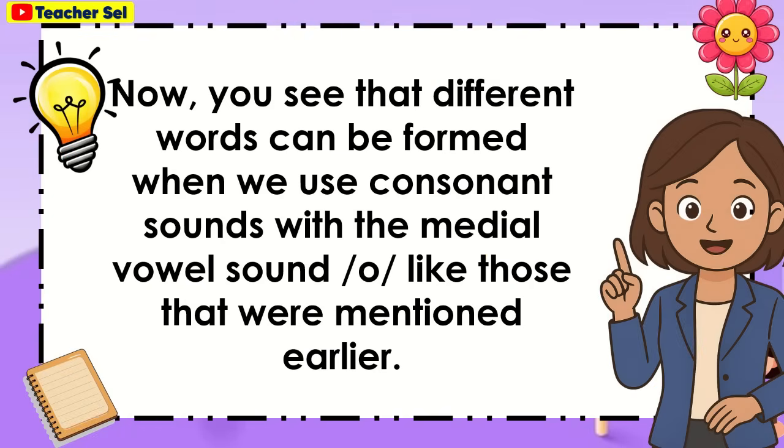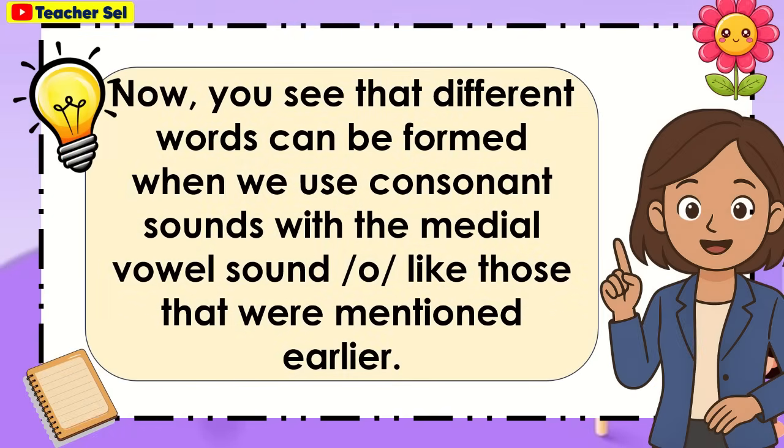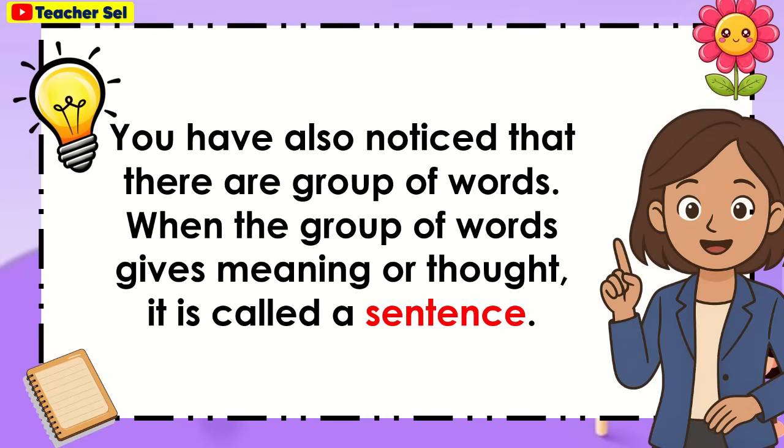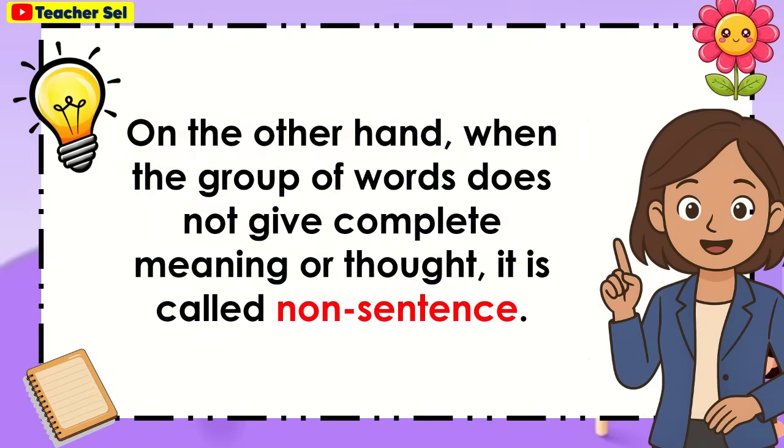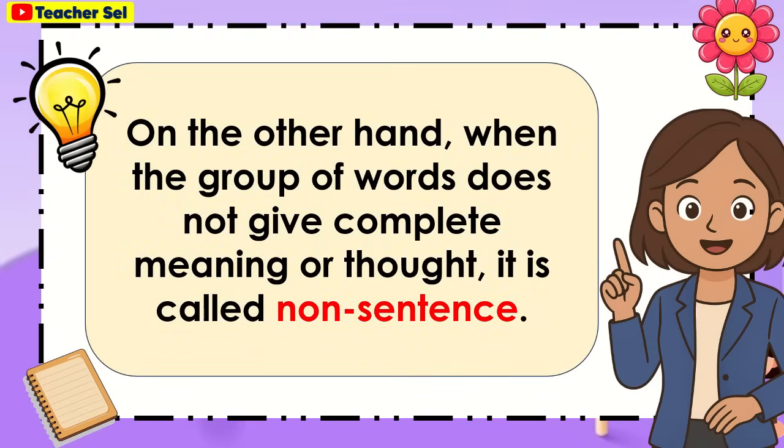Now, you see that different words can be formed when we use consonant sounds with the medial vowel sound O, like those that were mentioned earlier. You have also noticed that there are groups of words. When the group of words gives meaning or thought, it is called a sentence. On the other hand, when the group of words does not give complete meaning or thought, it is called a non-sentence.